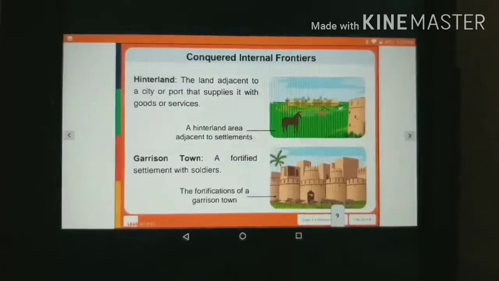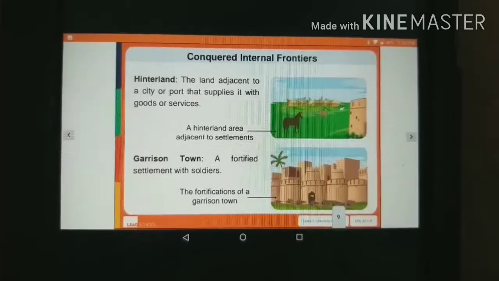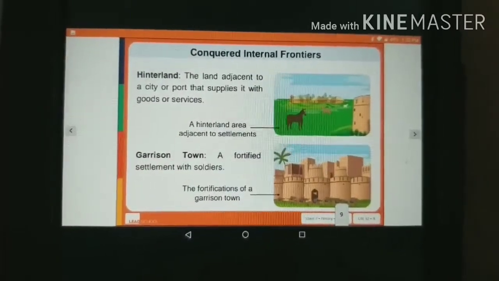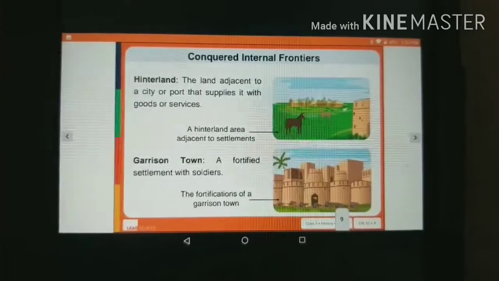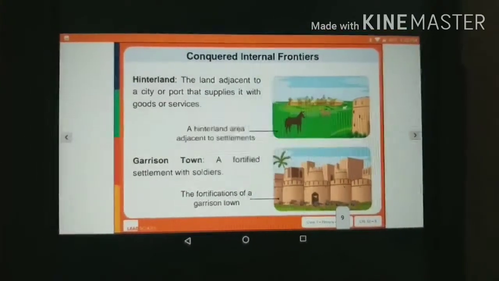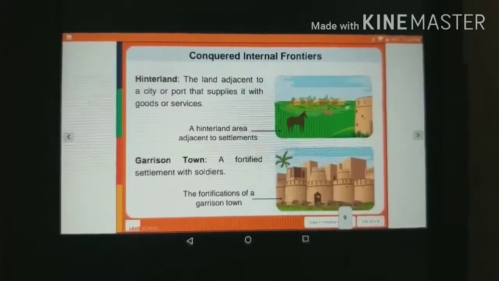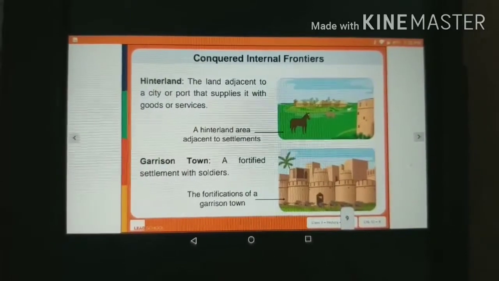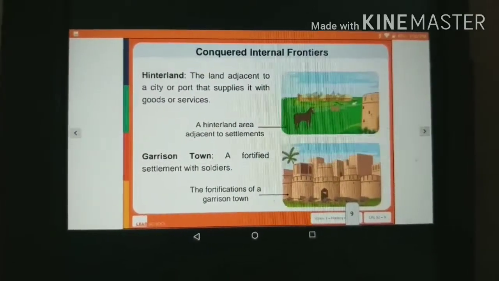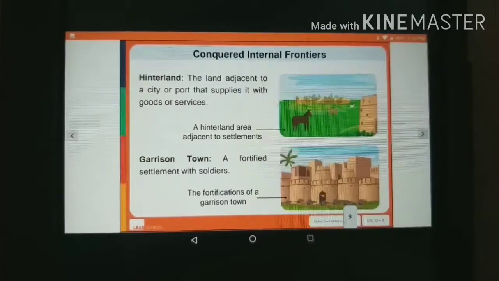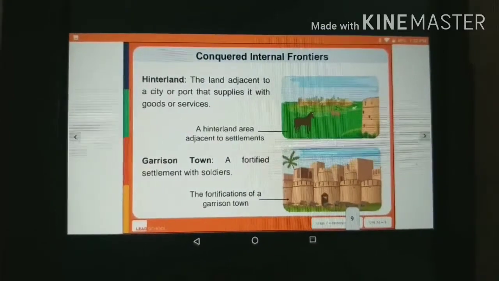Now we have come across the terms hinterland and garrison. Let us know what we mean by these. Hinterland means the land adjacent to a city or port that supplies it with goods or services. And garrison town means a fortified settlement with soldiers.